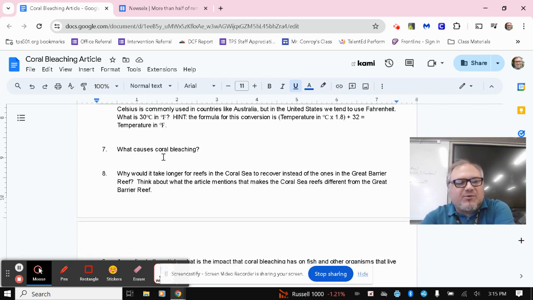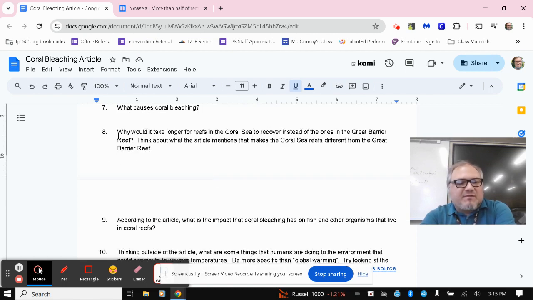7, what causes coral bleaching? And try to be as specific as possible with this one. Again, based on the information you're finding from the article.